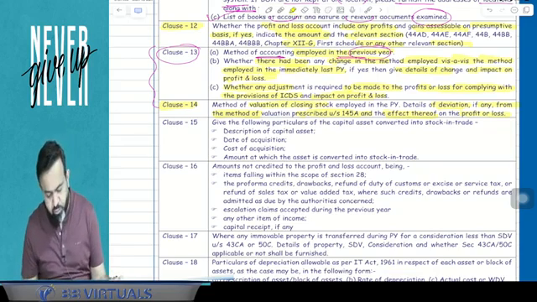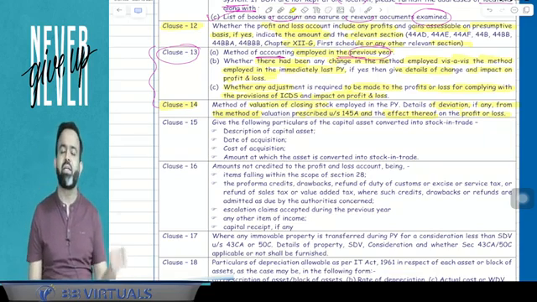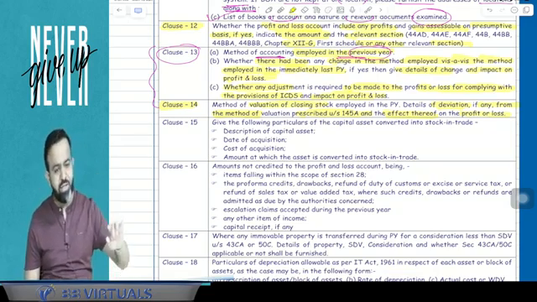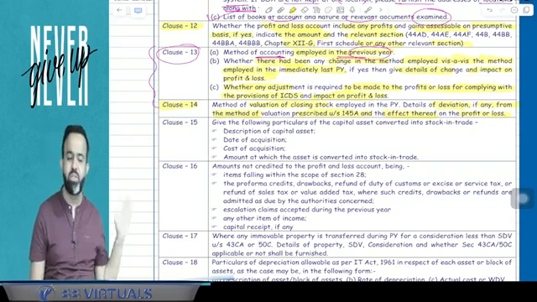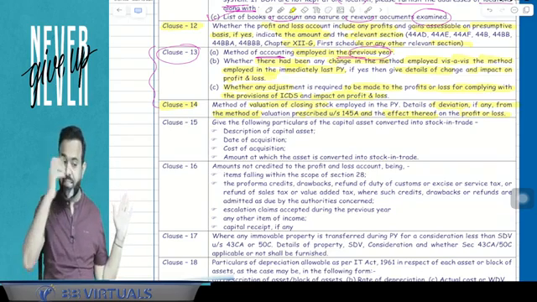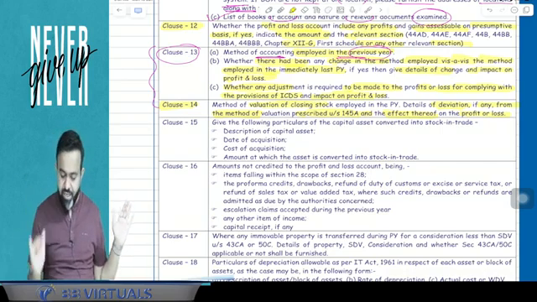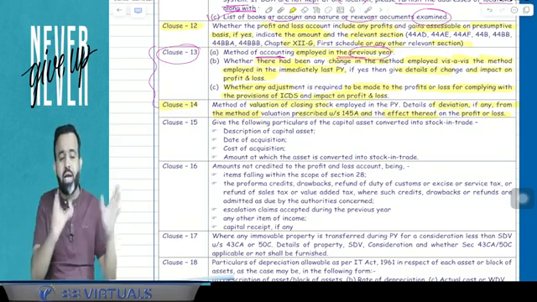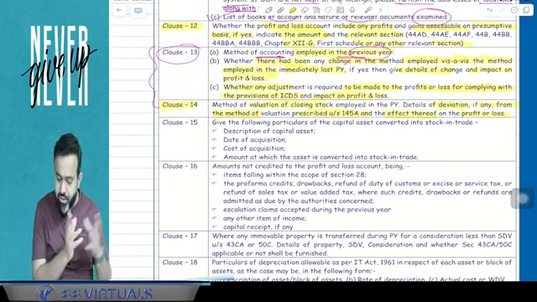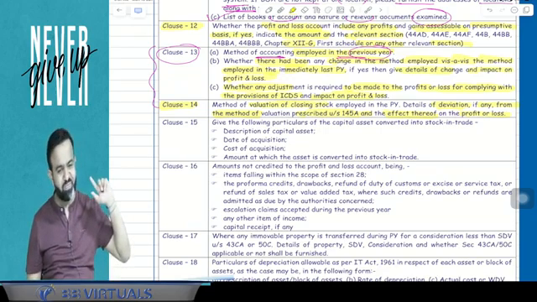Guys, under section 145A, if you remember, they mention the cost or NRV, whichever is lower. And suppose the assessee is not following cost or NRV but some other method, then due to that, how much profit or loss is increased or decreased has to be mentioned.